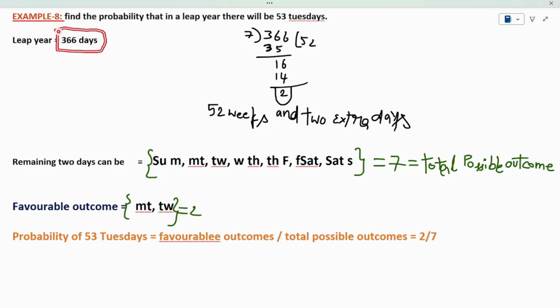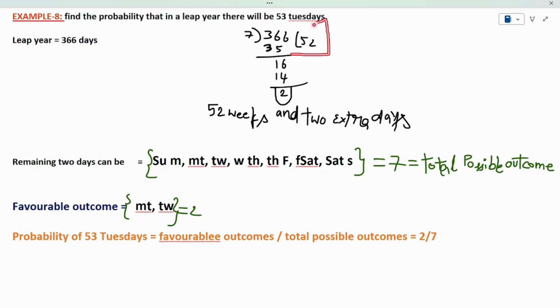How many weeks are there? Simply, to find the weeks in a particular leap year, we have to divide 366 by 7. So I am dividing 366 by 7. Then I will get 52 weeks and 2 extra remaining days. So a leap year has 52 weeks and 2 extra days.